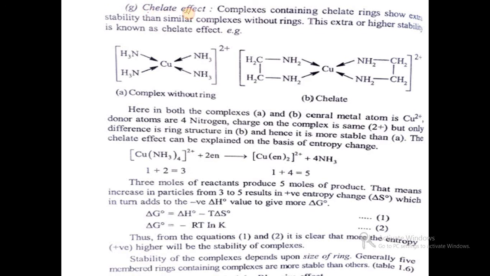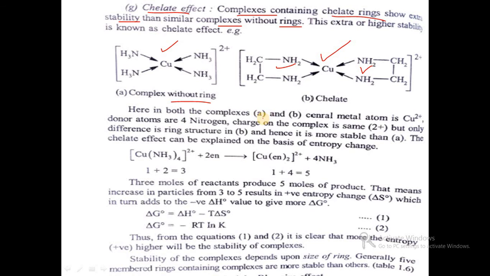Then another point is the chelate effect. Complexes containing chelate rings show extra stability compared to similar complexes without rings. For example, tetraammine copper(II) is a complex without rings, but bis(ethylenediamine) copper(II) ion is more stable because it forms rings. There are 2 rings, so it is stable.